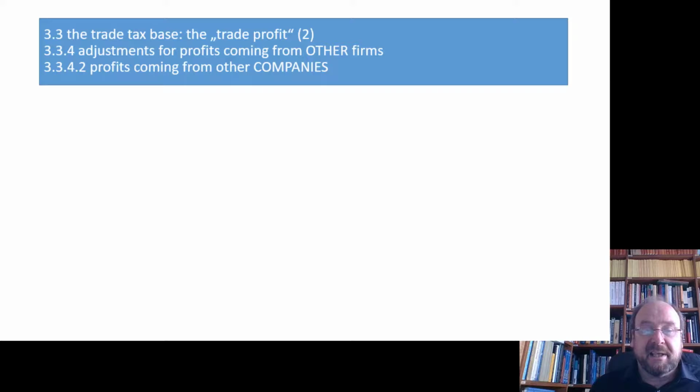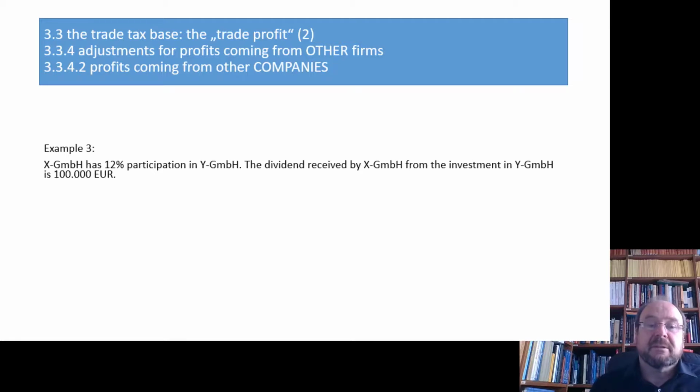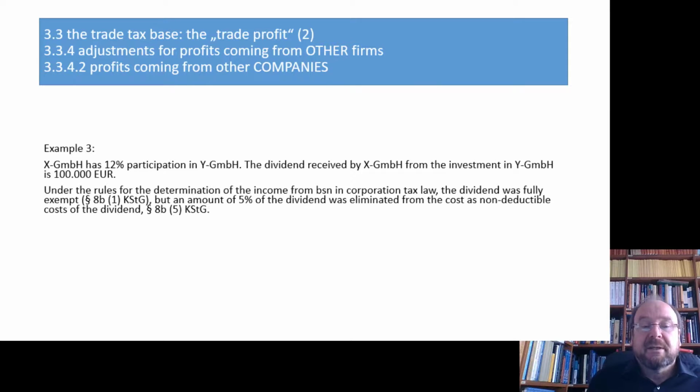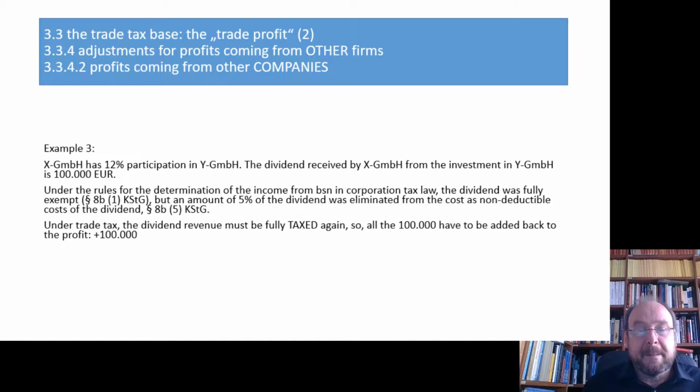Okay, then example 3. That brings along a bit of fun, because now X GmbH has a 12% participation in Y GmbH, and the dividend received by X GmbH is 100,000. Now, under the rules of corporation tax law, that dividend was fully exempt, 8b1, and only 5% lump sum for the costs were added back, so we had a taxable remains of only 5,000 or so.